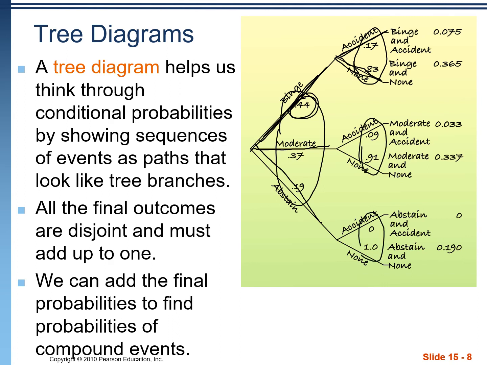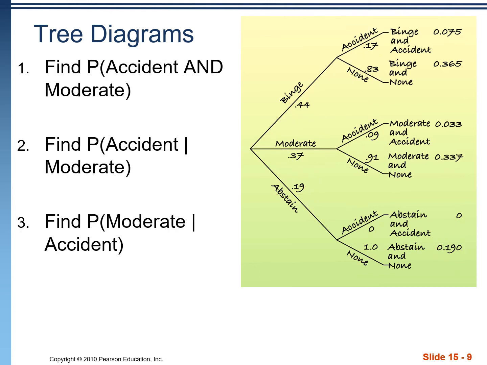At the end of our tree, on all the branches, these numbers come from the product of all the branches that it took to arrive at that destination. Okay, so all of these events are disjoint. A student would fall into just one of these categories and not more than one. Having this tree diagram created makes it easy for us to answer some of these probability questions.